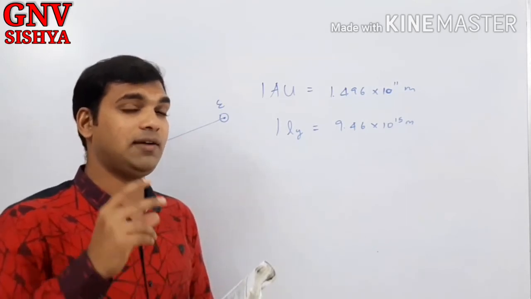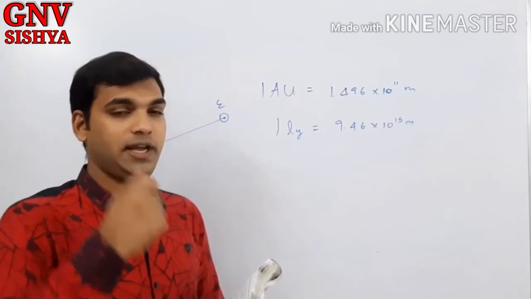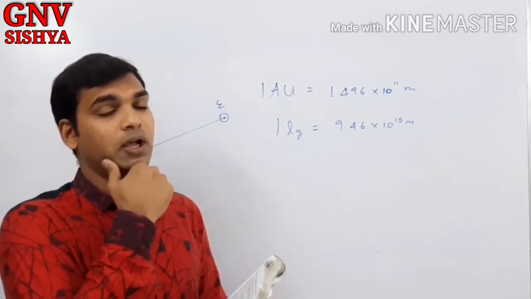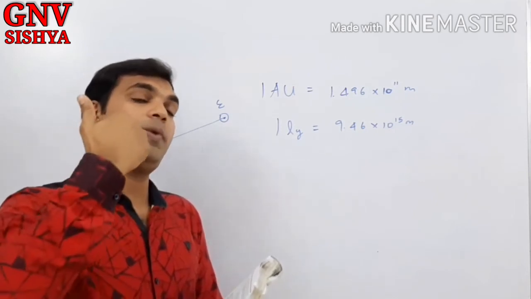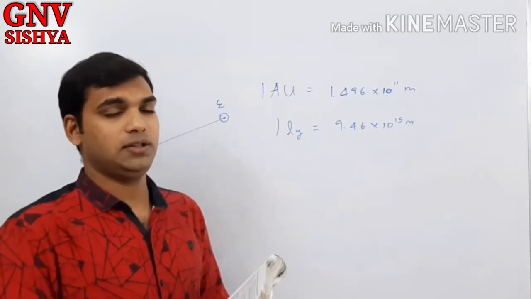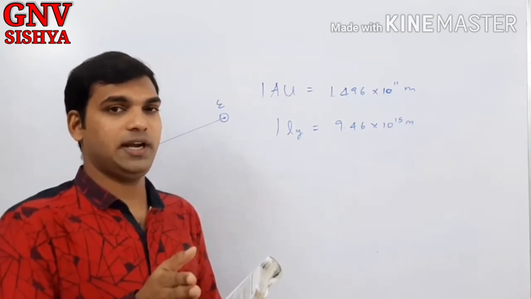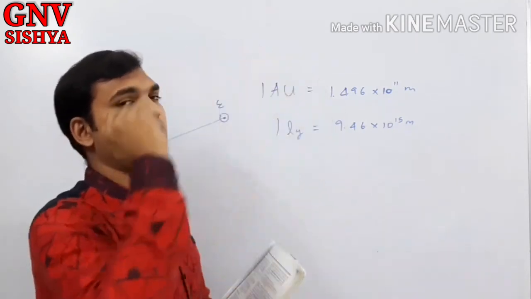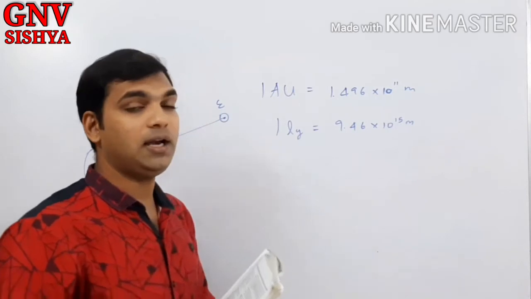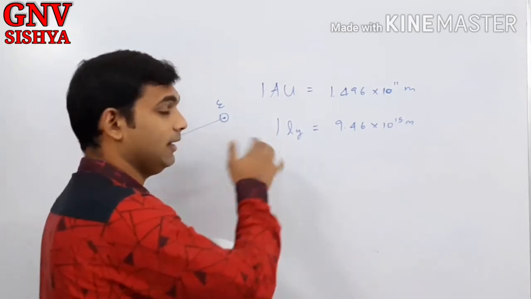We know that light travels 3 lakh kilometers, 3 into 10 power 8 meters, in 1 second. Correct? In 1 second it will travel 3 lakh kilometers. Then how much will it travel in 1 year? If it is continuously traveling for 1 year at that speed, how much will it travel? That is this value, 9.46 into 10 power 15 meters, and this is a very big unit of length, which is light years.